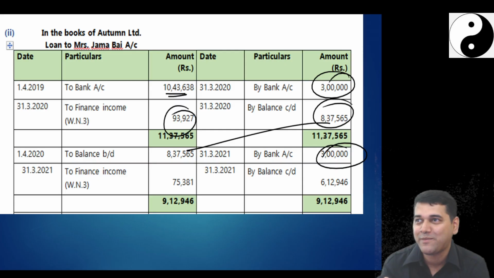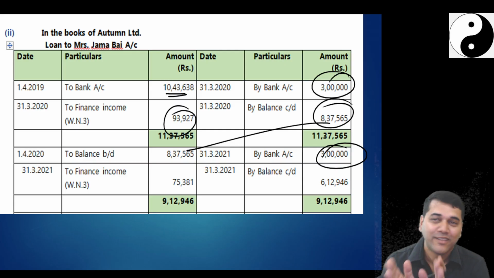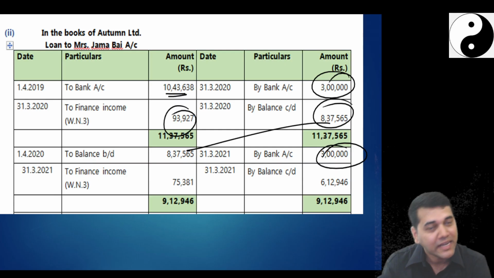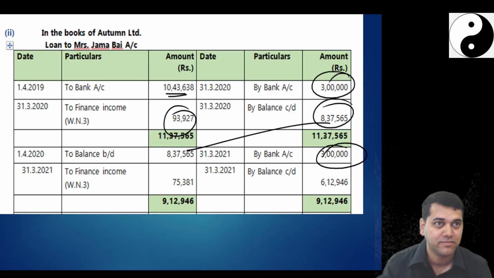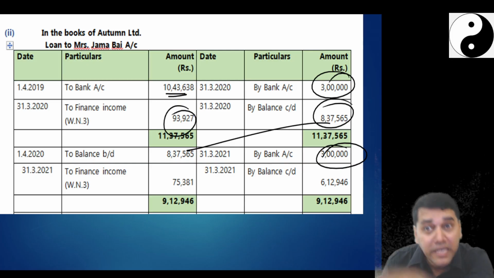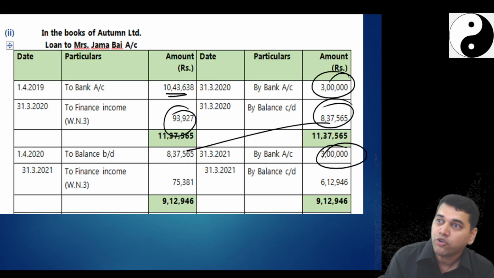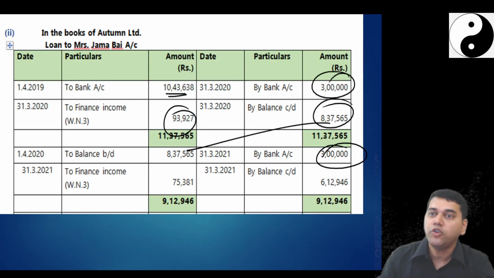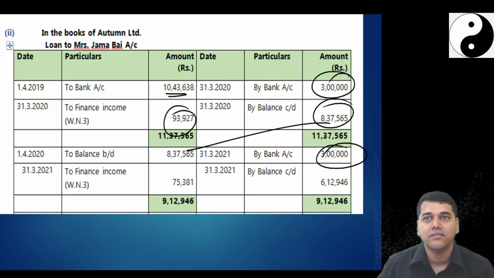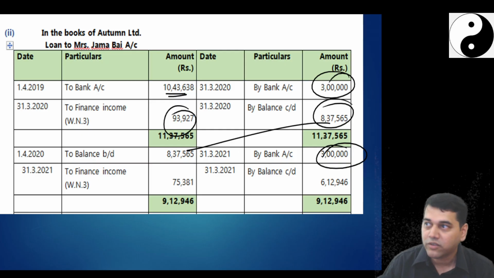Or you know how to prepare an amortization schedule? If you know how to prepare, it is called procedural knowledge. If you have understood the meaning of an amortization schedule, that's called conceptual knowledge. So they will test you conceptually by asking you to prepare a ledger account, which is not a big deal for someone who has understood it.